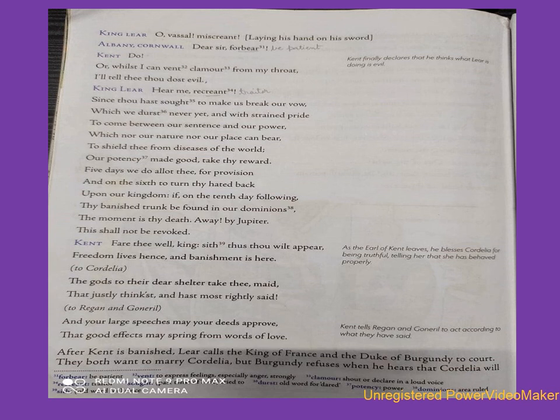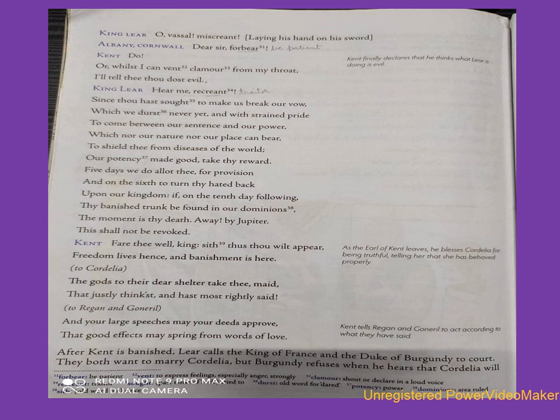I am very angry with your decision. Vent means to express the feeling of anger. Clamor means shout loudly. So my throat will shout loudly and tell that the decision you have taken is an evil decision, a wrong decision of not giving any portion of your kingdom to your youngest daughter.